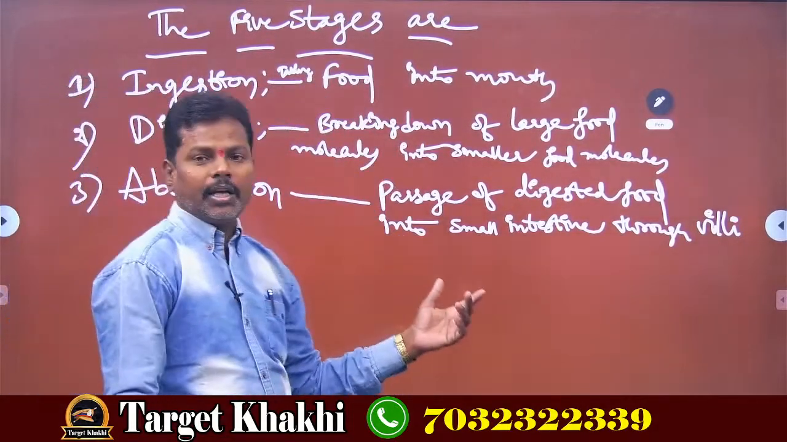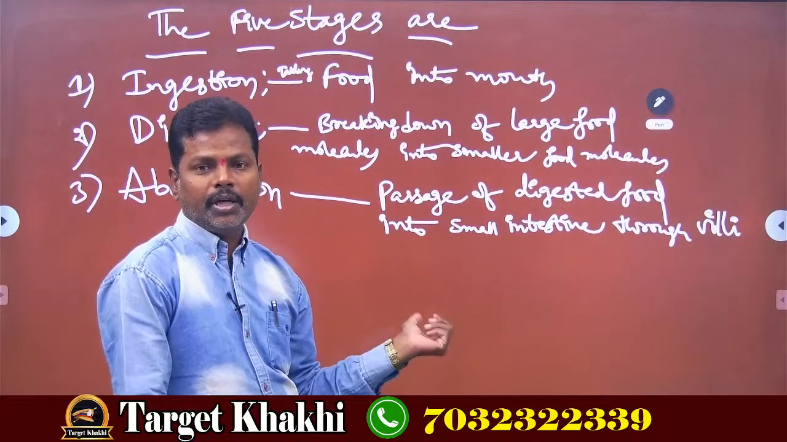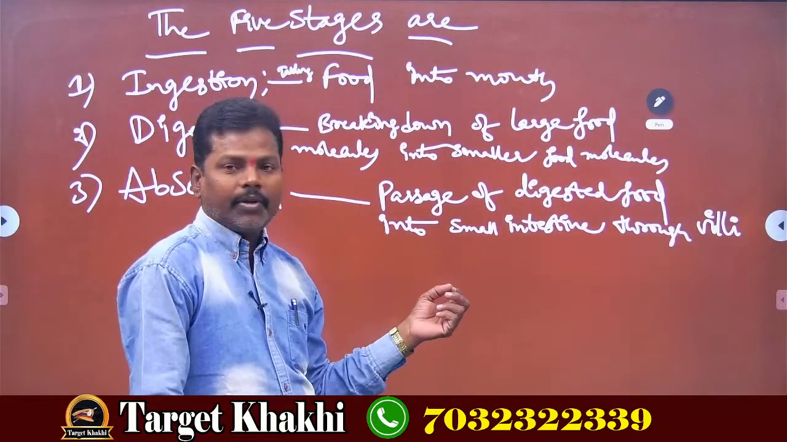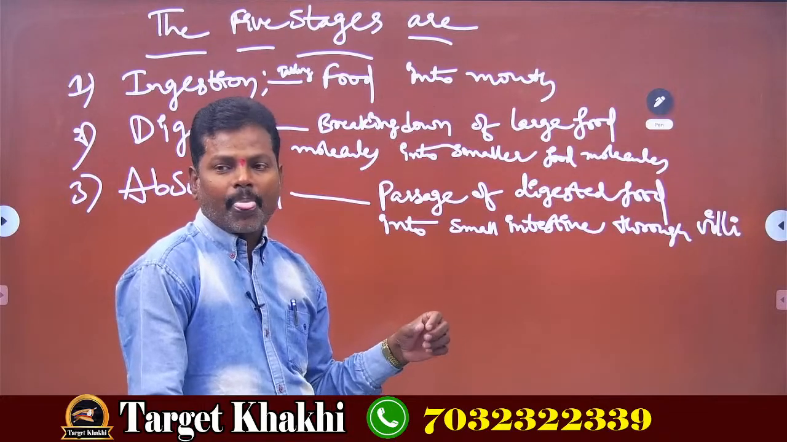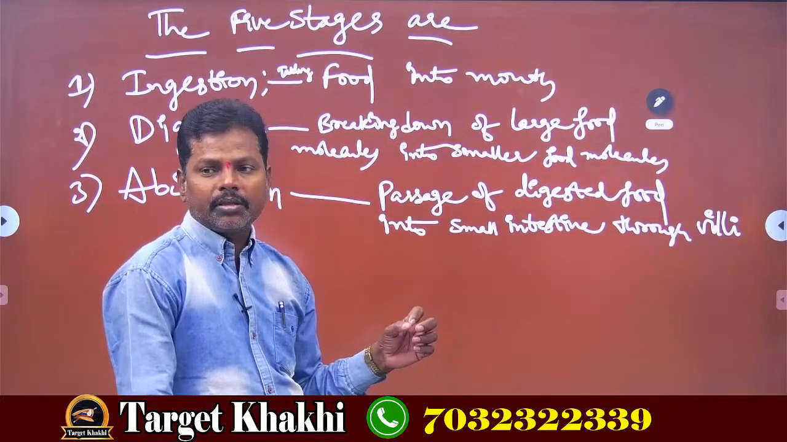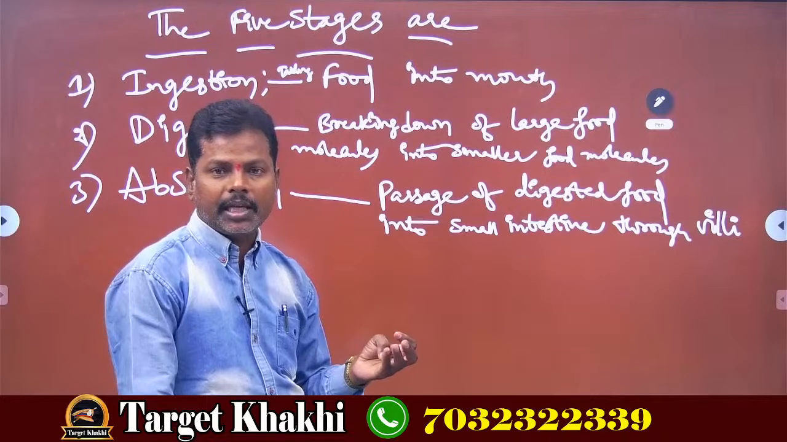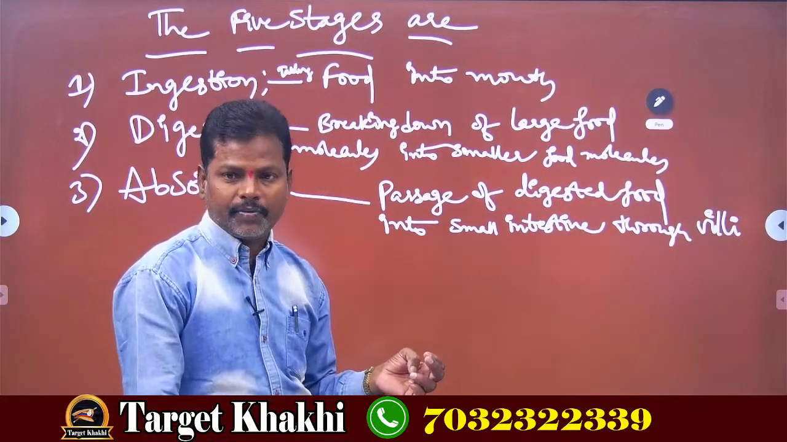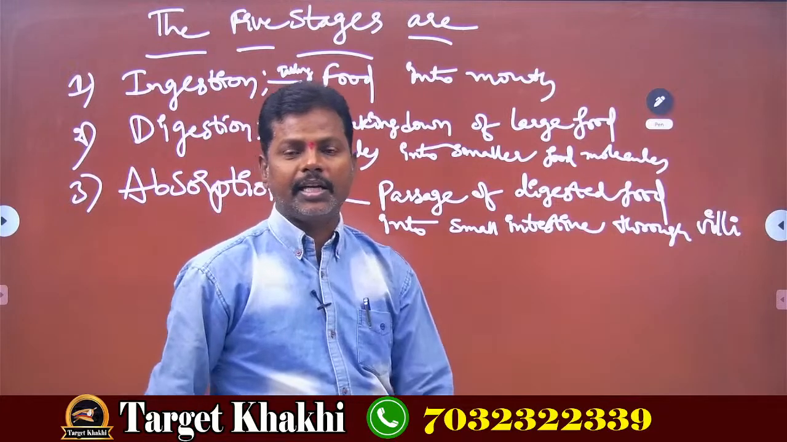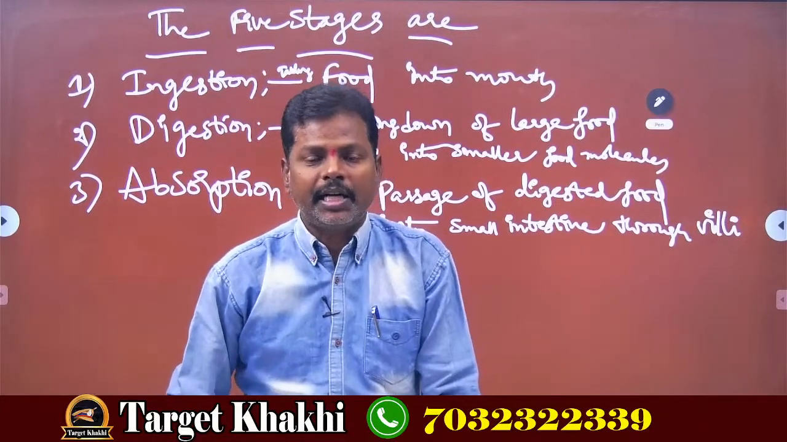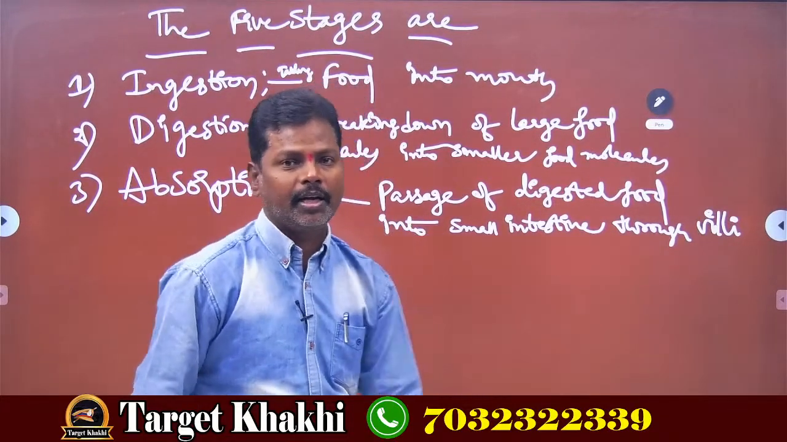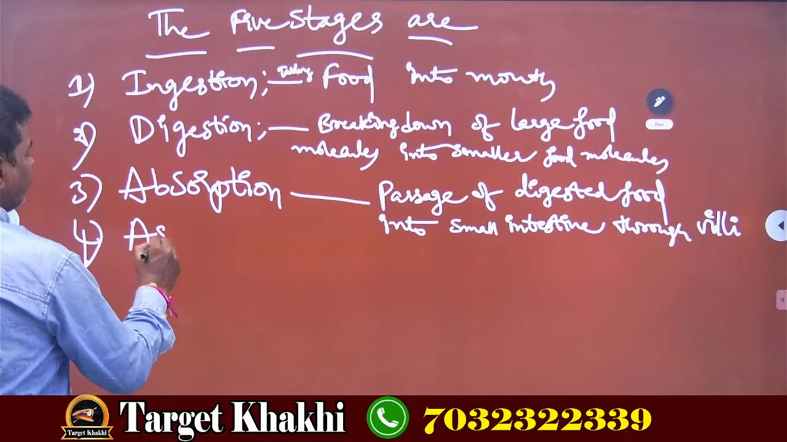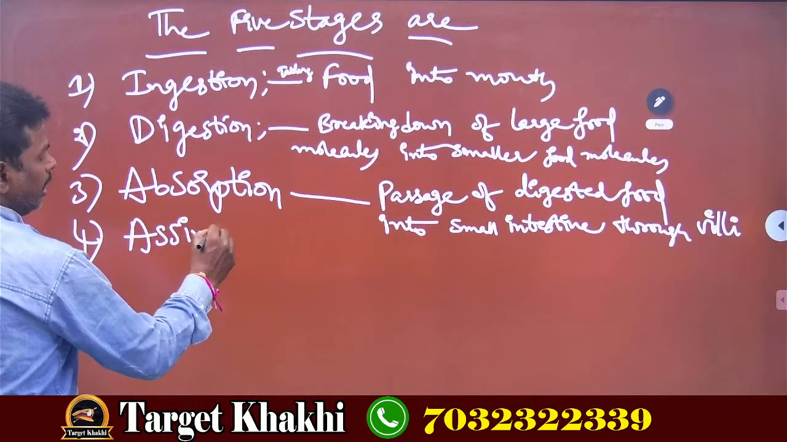Now, after absorption of digested food, who will receive that? From villi, the digested food along with nutrients, elements and essential substances, along with water, reaches each and every cell and each and every tissue in the body. So that is nothing but the fourth one, assimilation. What is that? Assimilation.